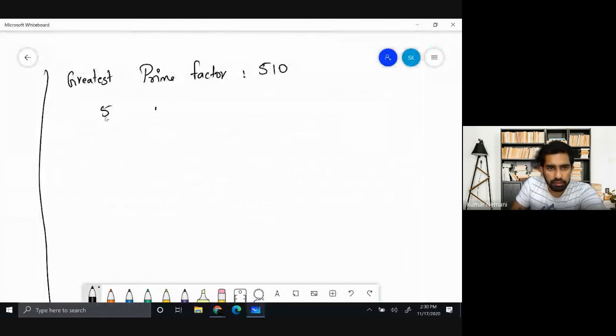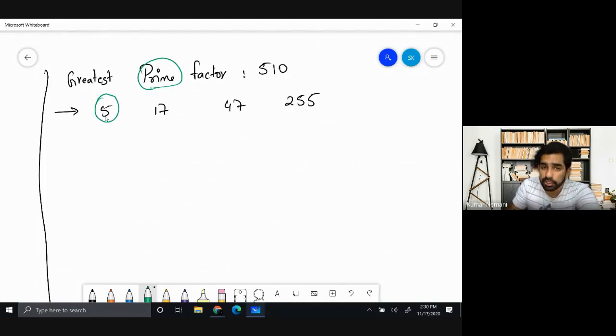5, 17, 47, 255. First thing, we need to check these options, right? In these options, which of them is a prime factor? Which of them is a prime number? So 5 is a prime number because it is divisible by 1 and 5 itself. 17 is a prime number. 47 is a prime number.